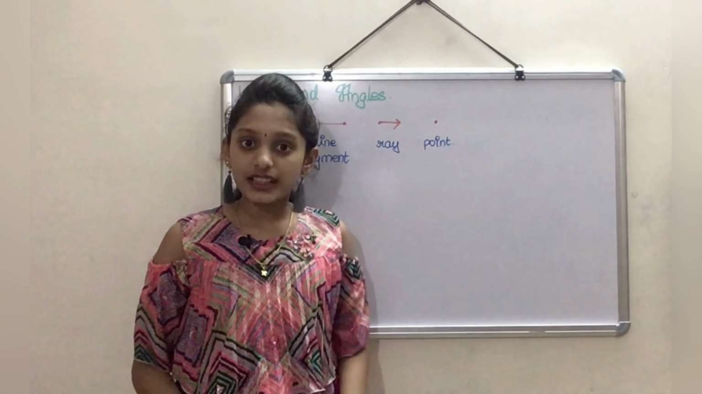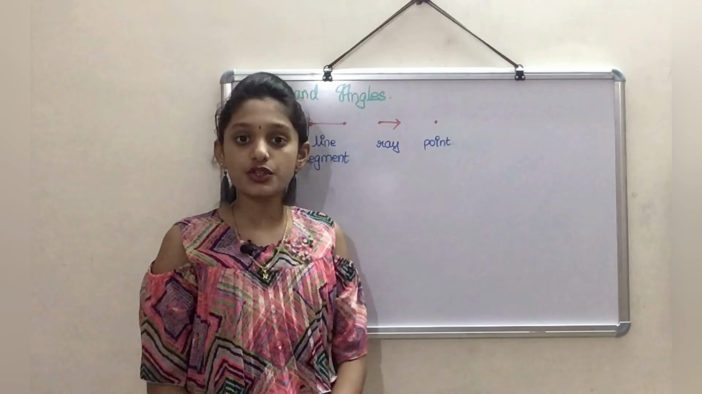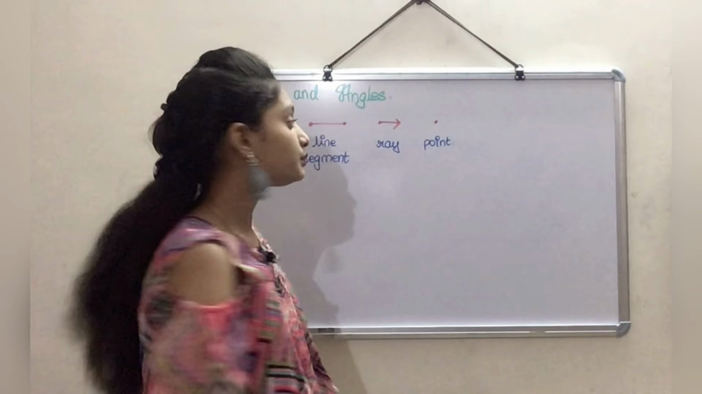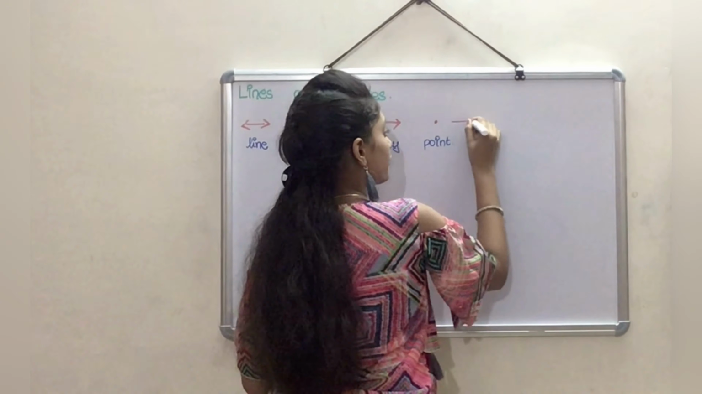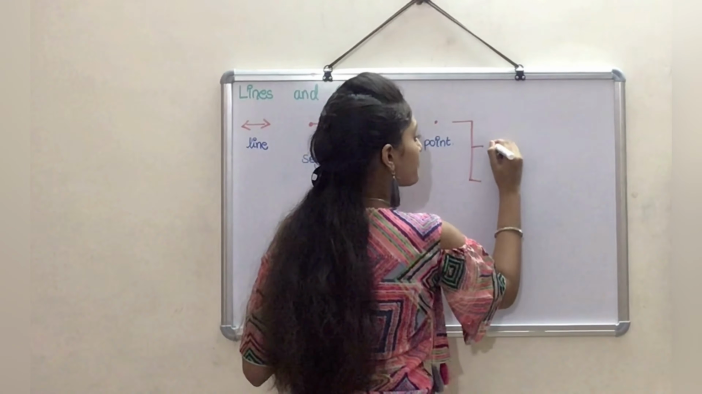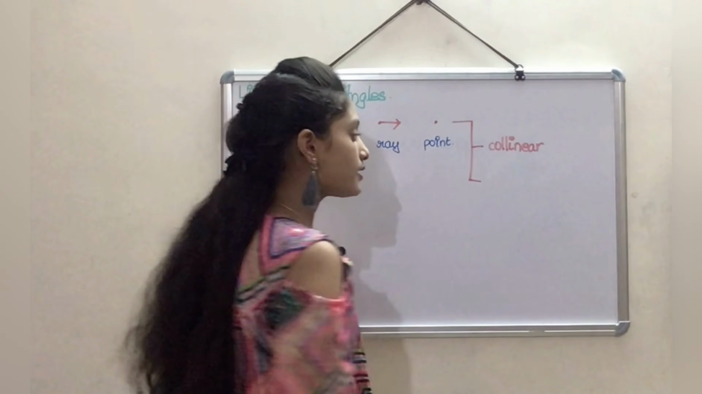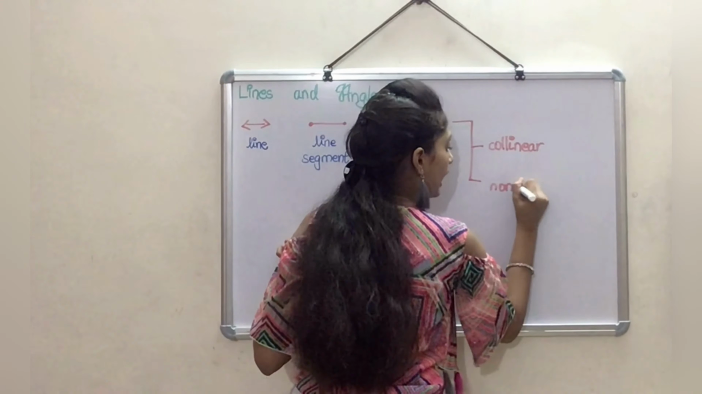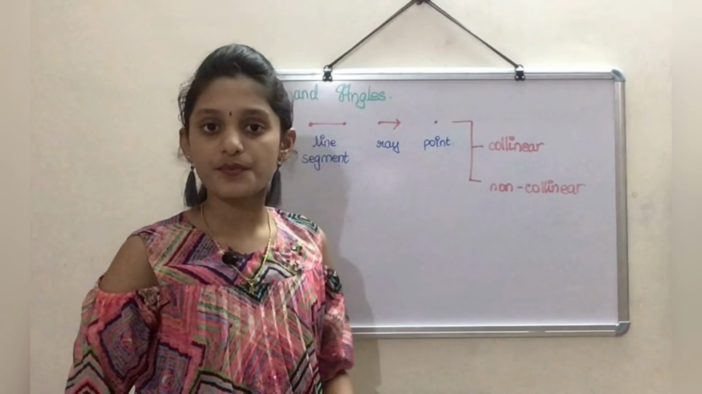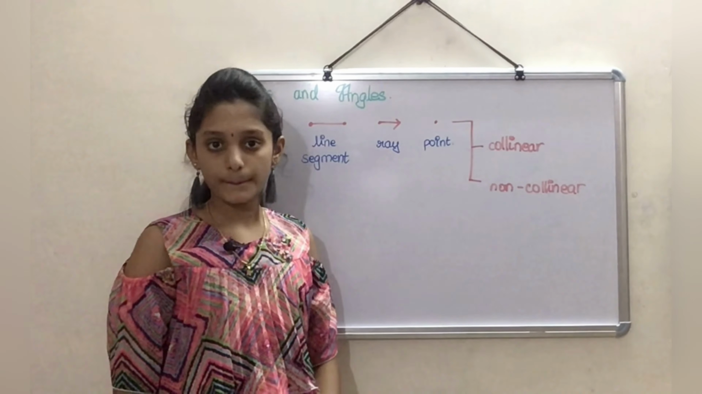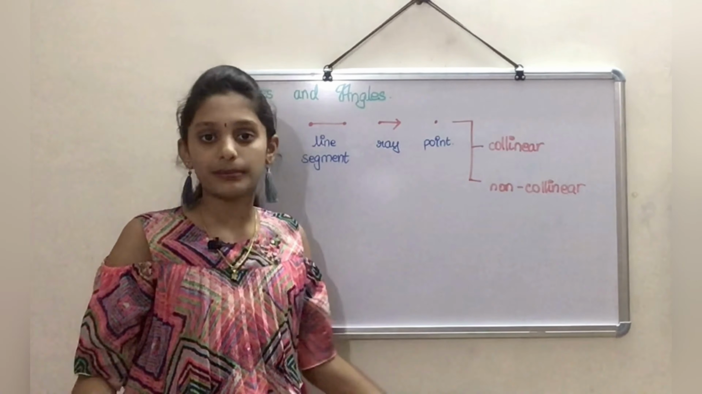Does anyone know the two categories into which a point is classified? I'll tell you. A point is classified into 2 categories, which are the collinear points and the non-collinear points. You may be asking me, what are they? Collinear points are the points that lie in a straight line or in the same line.